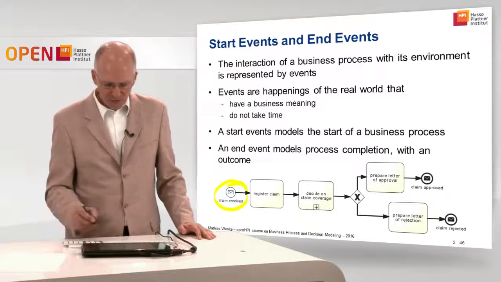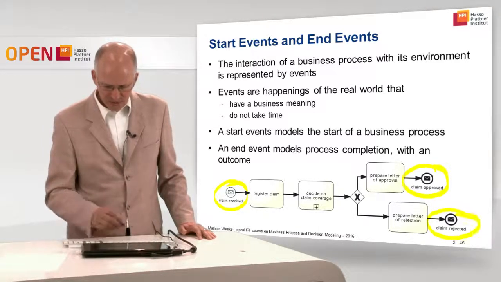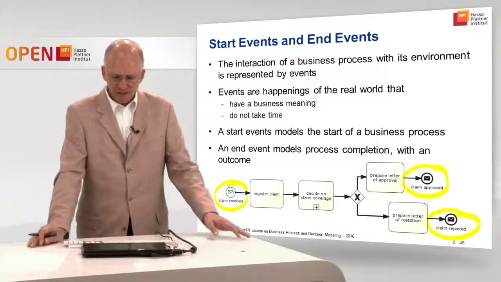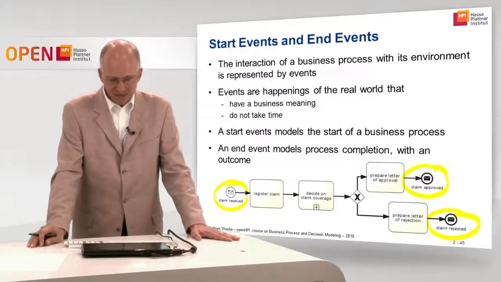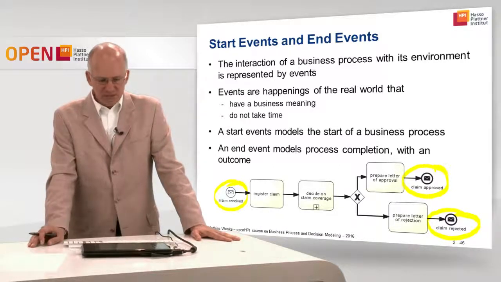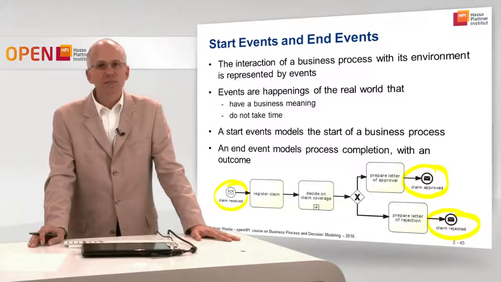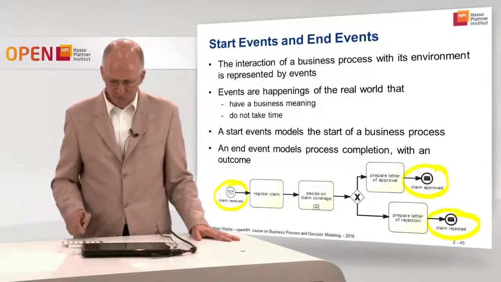So a start event models the start of a business process, and an end event models process completion with an outcome. So we have here two end events. One is claim approved and one is claim rejected. And here we have also events, and these two events signal the end of the business process instance, and also they are labeled with the outcome. So two different outcomes are possible here. One is claim approved and one is claim rejected.